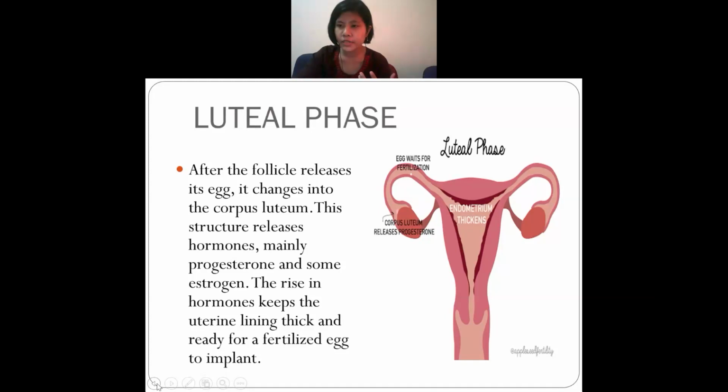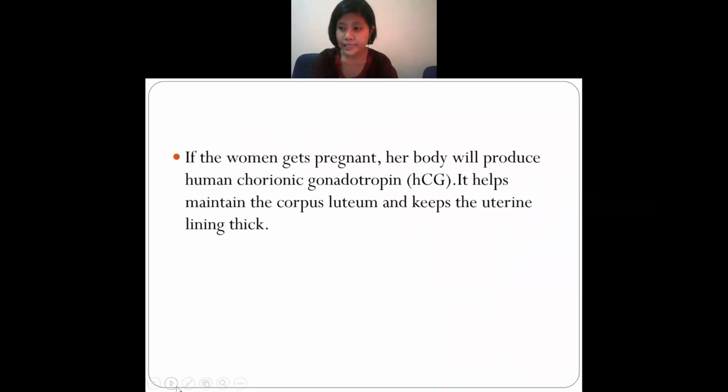Understand? And these two hormones, what will they do? They will make the uterine lining, means all this portion, more thicker. Okay, they will make it more wider, more thicker, so that the embryo can grow. To implant means to grow. Do you get it? Do you understand? Yes, ma'am. Okay.